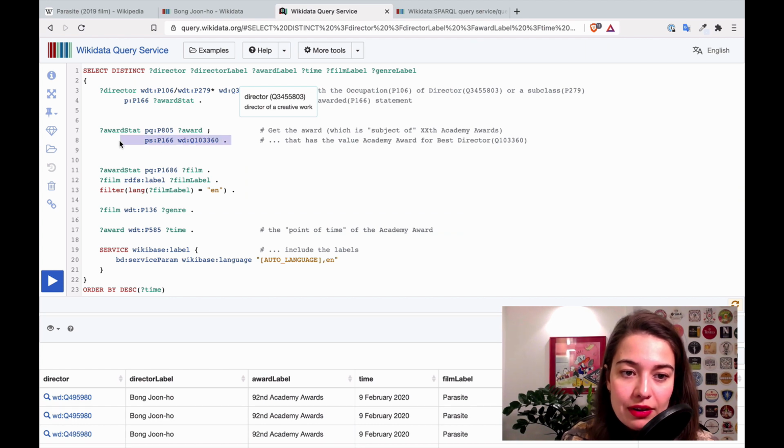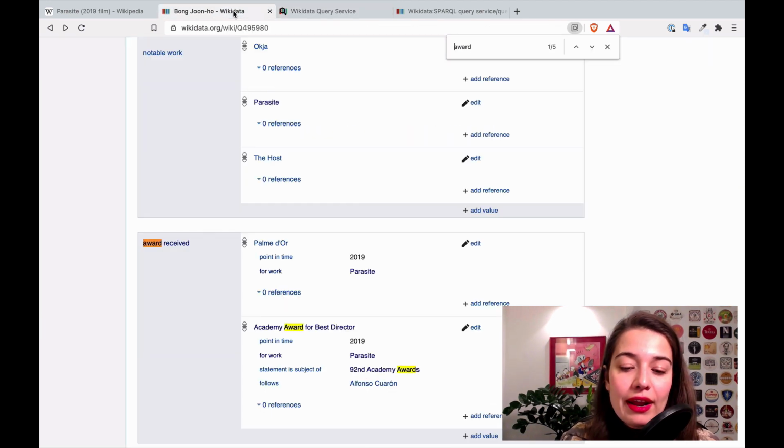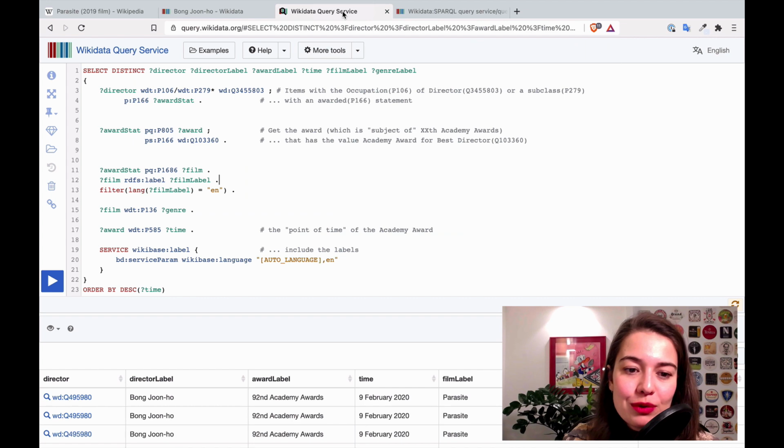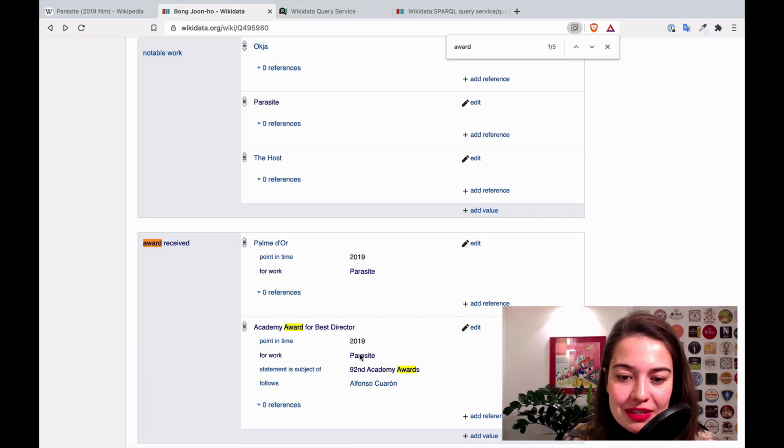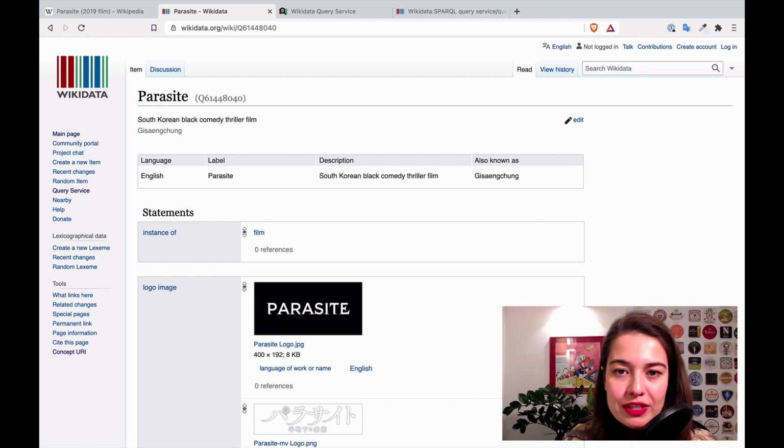This is where I determine that. And I also want to get the film that they got awarded this Academy Award for. So you're basically walking step by step. All right. And what if you want to learn more about this movie? Then you need to go inside the movie itself. Now you're on the movie's page.